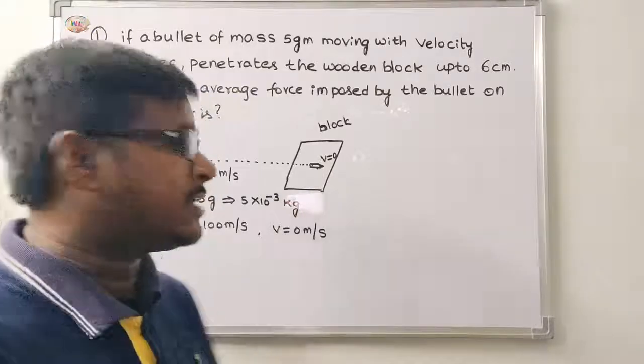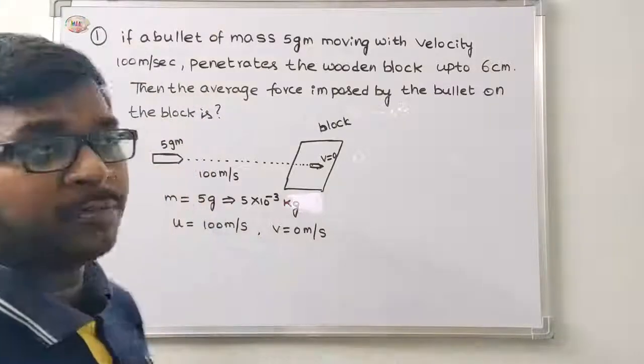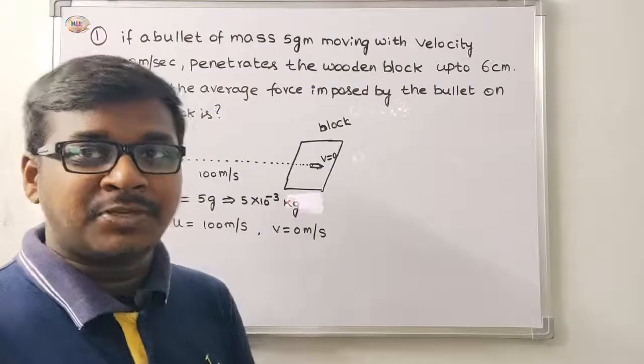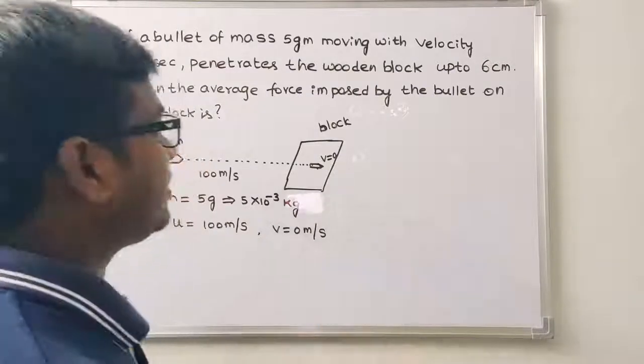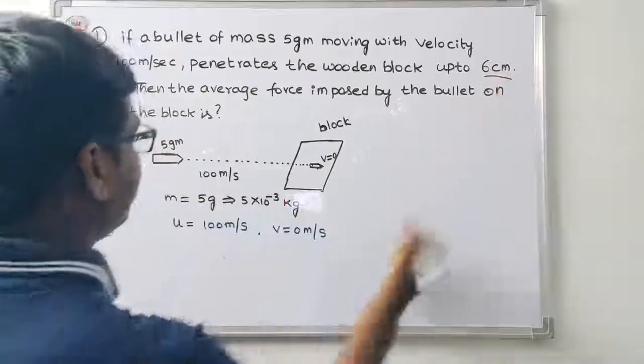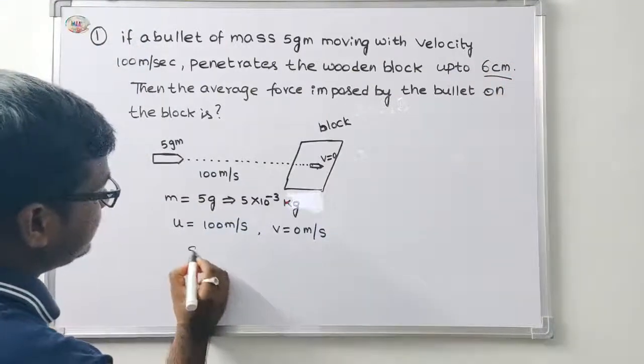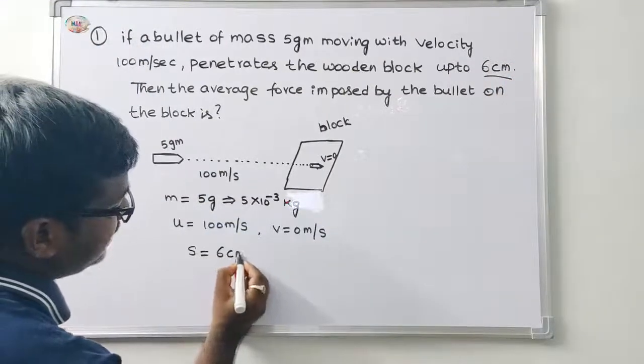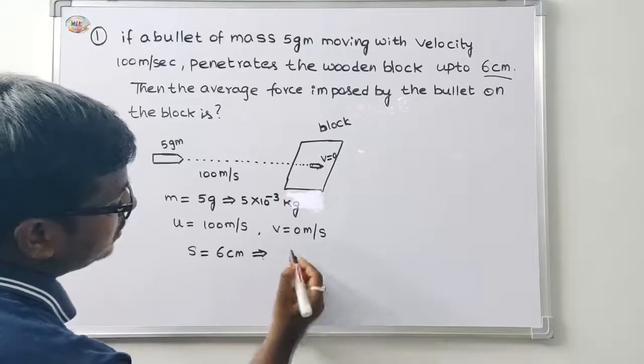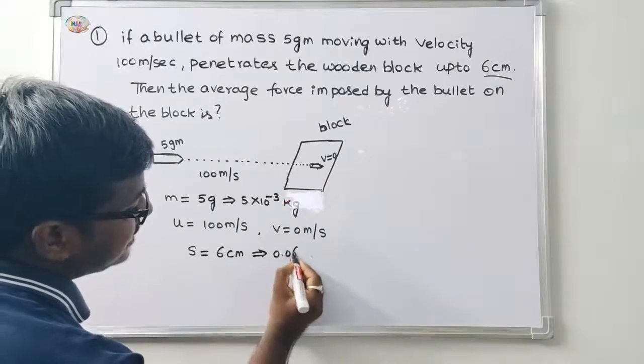What are the parameters to find out the force? Mass into acceleration. Mass is there, 5 into 10 power minus 3 kg, and acceleration. So how to find out acceleration? Displacement is there, 6 centimeter. Displacement s is equal to 6 centimeter, that is equal to 0.06 meter.